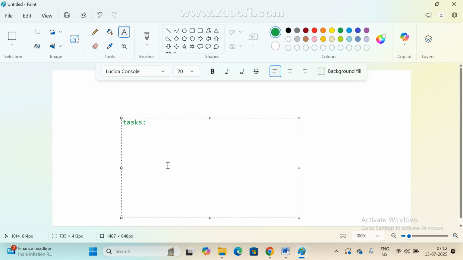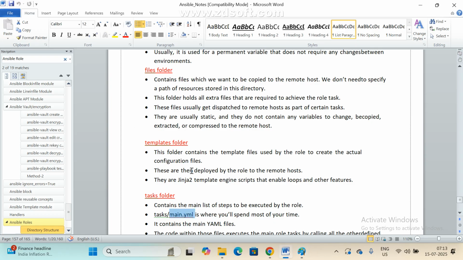Like this, we are passing something and calling our module name like this, name equal to, and state. Same way, it is generating one folder structure and in every folder we can see one main.yml file. There is no need to create the file also. By default, if you create any role, it generates the main.yml file also. Under this file only we are going to write our actual tasks.